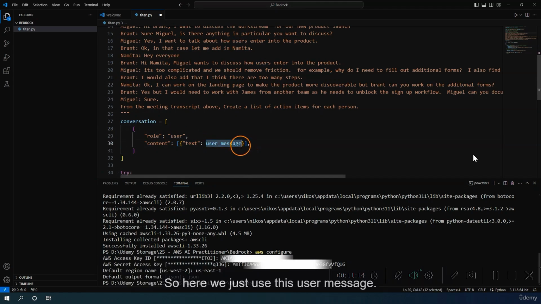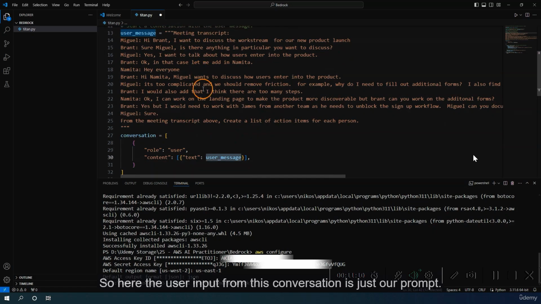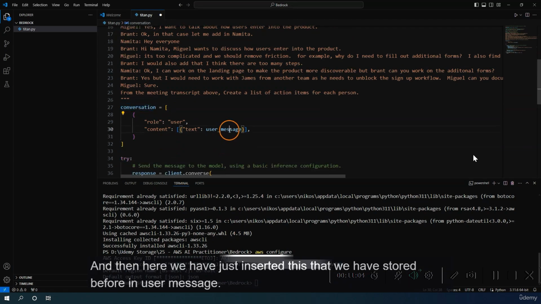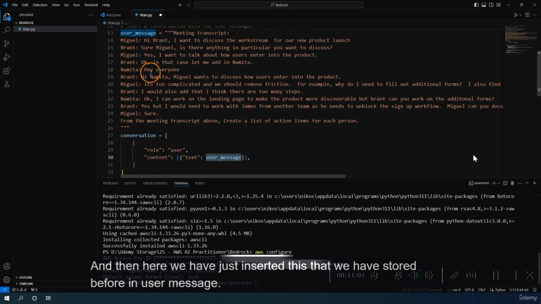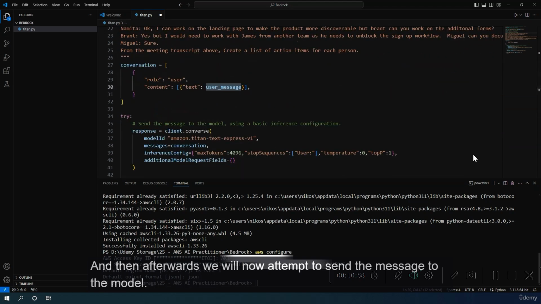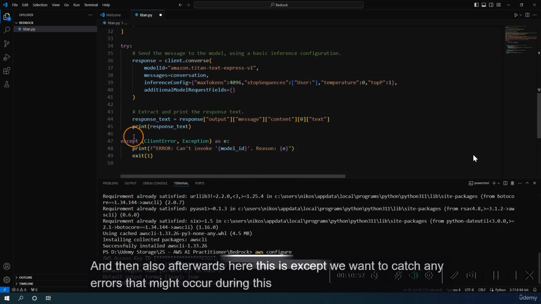So here we just use this user message. This is essentially our prompt. So here the user input from this conversation is just our prompt. And then here we have just inserted this that we have stored before in user message. And then afterwards, we will now attempt to send the message to the model. And then also afterwards, here this is except, we want to catch any errors that might occur during this process.